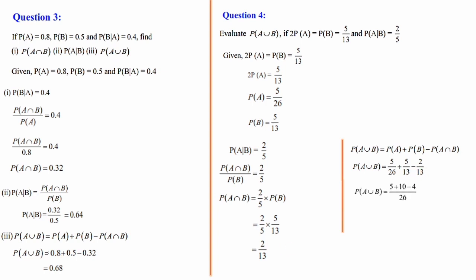Substituted. Take 26 as LCM. That means here 5 only will be coming. Here 2 will be multiplied. So 2 into 5, 10. Here also 2 will be multiplied. That is 2 into 2, 4. That is equal to 5 plus 10, 15 minus 4. That is 11 by 26. So P of A union B we have got as 11 by 26.